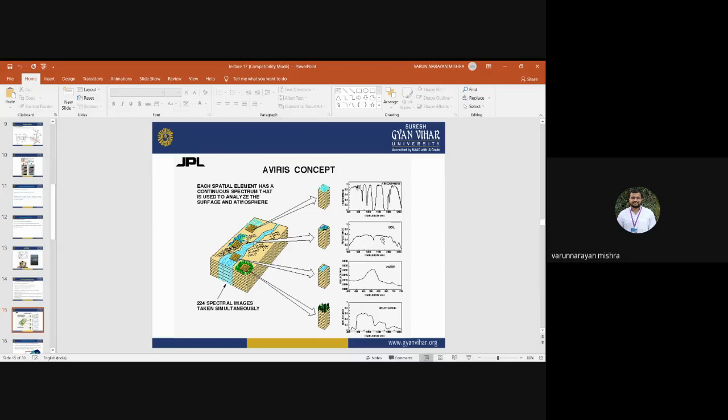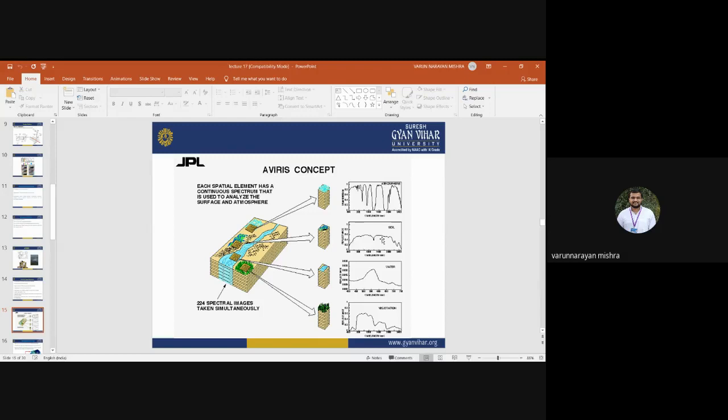And it's very well known in optical sensors also. In multispectral, it is also very well known that soil, water, and vegetation have different types of spectral pattern. But here in case of Everest, we are having continuous spectral bands. We are having more detailed information in comparison to the multispectral bands, because here we are having 224 bands. So 224 bands is better in comparison to 10 bands of a multispectral sensor.